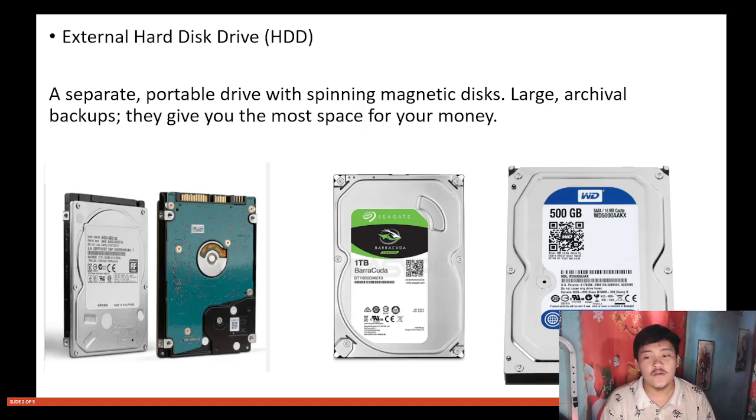You have some big storage, and this kind of hard drive gives more space than inside your system unit, because this is bigger. So let's look at some examples of HDD.